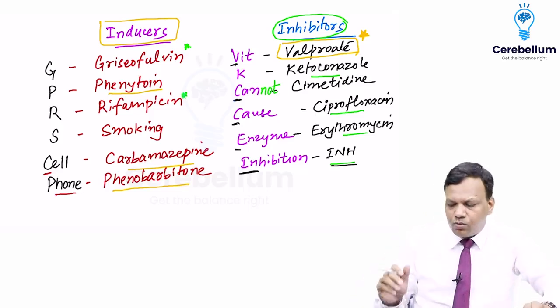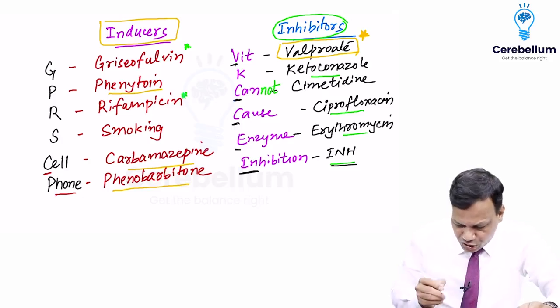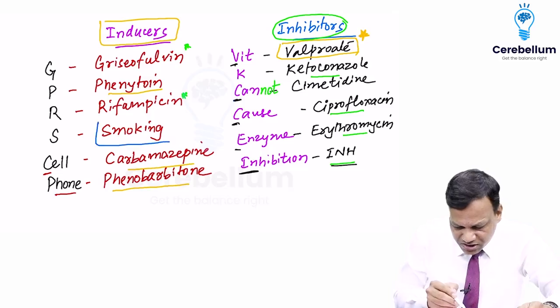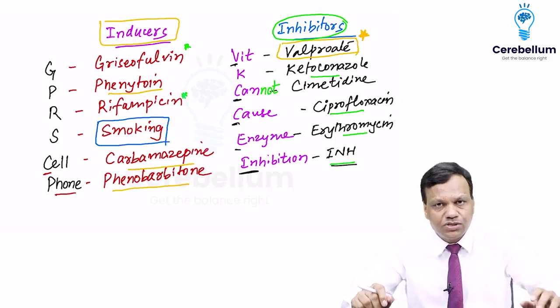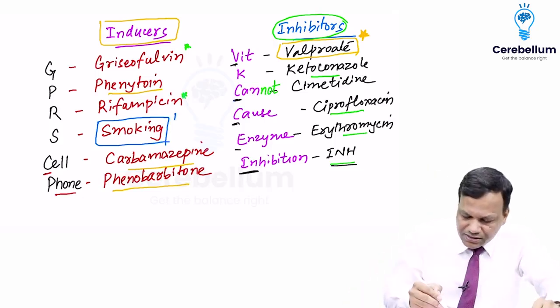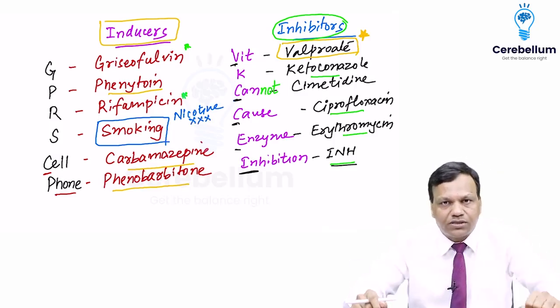Further, we discussed that smoking is an enzyme inducer. The question that is asked is, which substance in the smoke is the enzyme inducer? Very good. The answer is not nicotine. Nicotine is not an enzyme inducer.